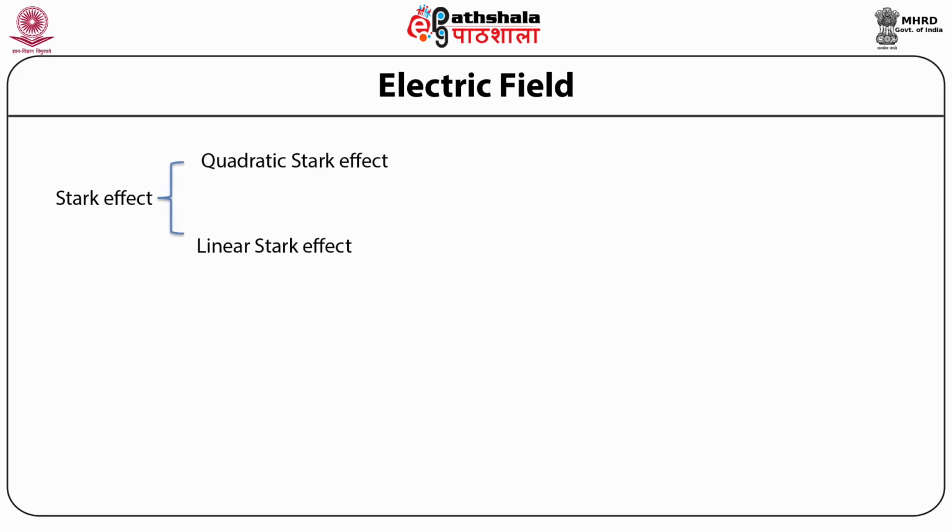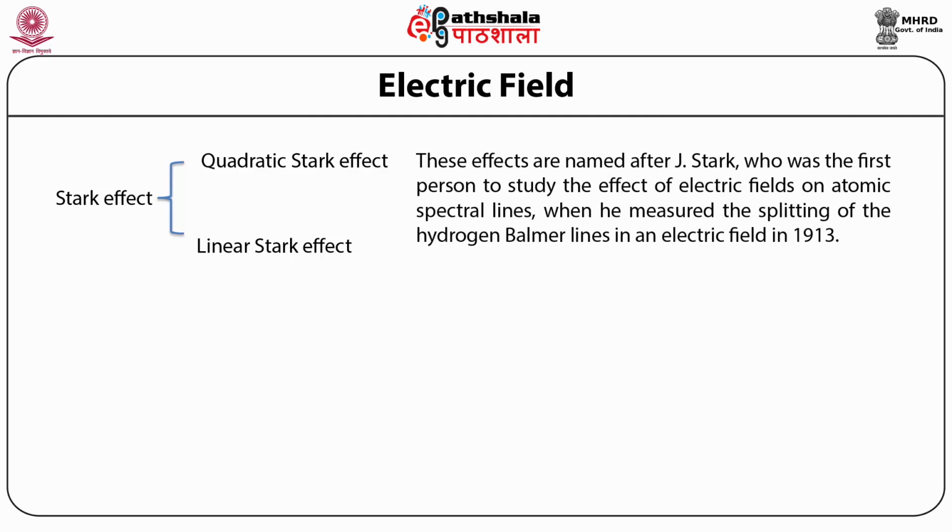The splitting of spectral lines in the presence of an electric field is known as the Stark effect. In the case of electric fields, the weak and strong field limits are not normally distinguished, and all the phenomena are collectively called the Stark effect. These effects are named after J. Stark, who was the first person to study the effect of electric fields on atomic spectral lines when he measured the splitting of the hydrogen Balmer lines in an electric field in 1913.